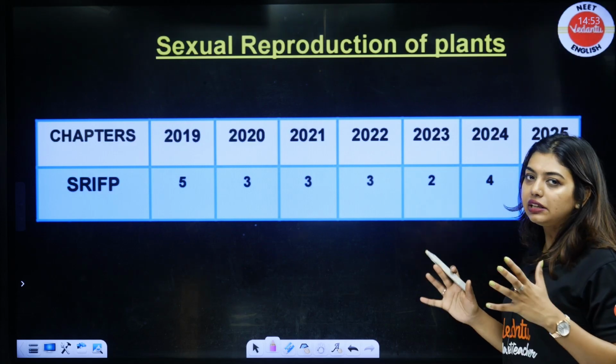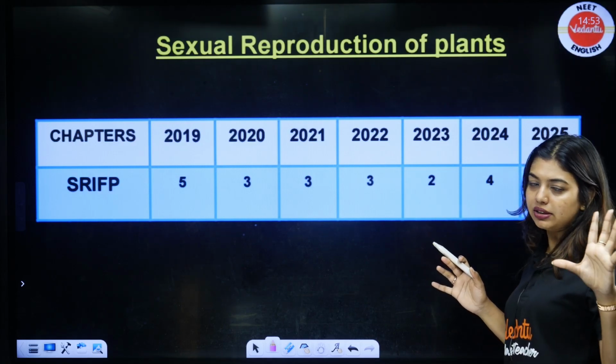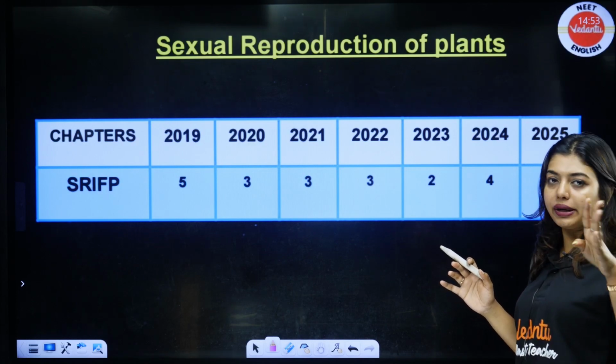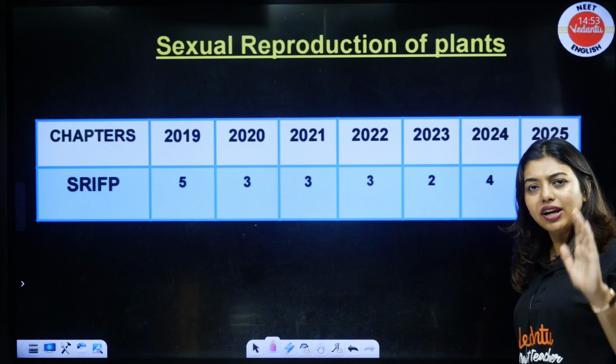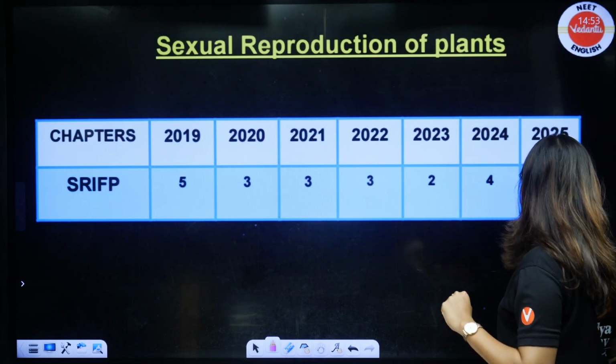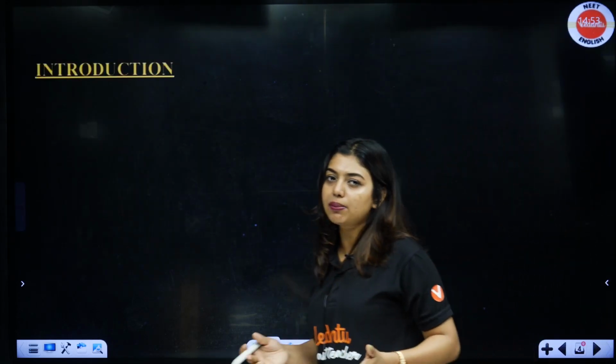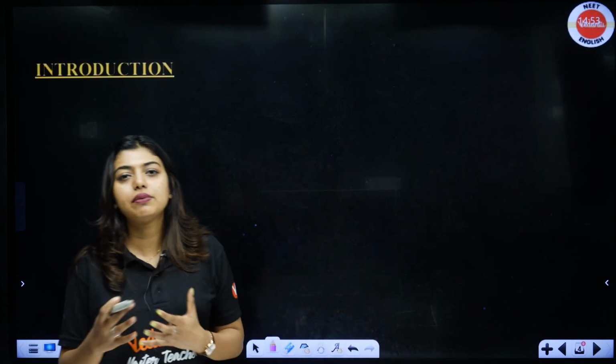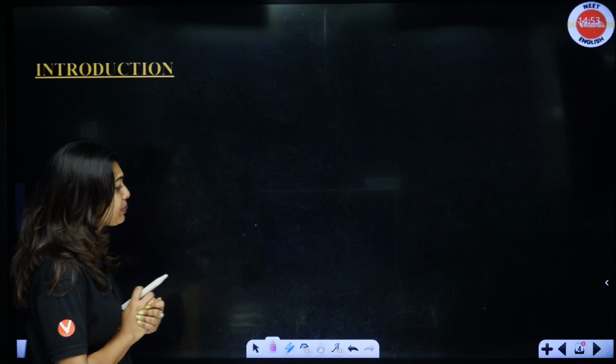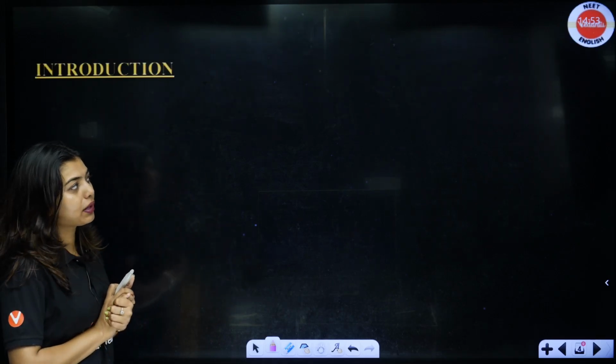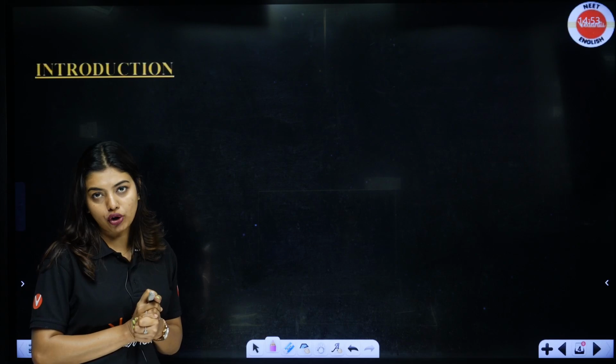So students, generally in NEET this chapter comes for 5 marks, that is 5 questions come for 20 marks. In KCET also 5 marks, 5 questions come from this. So in the CBSE exam also, every chapter is important. There is nothing called high weightage, low weightage in the examination. Now, sexual reproduction in flowering plants is one of the most important concepts.